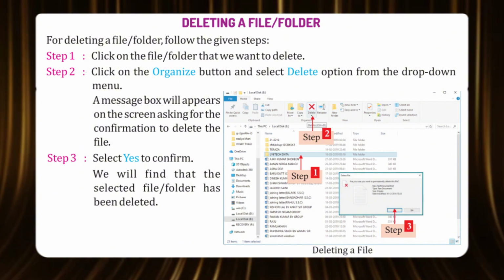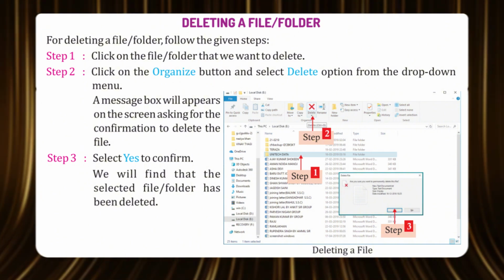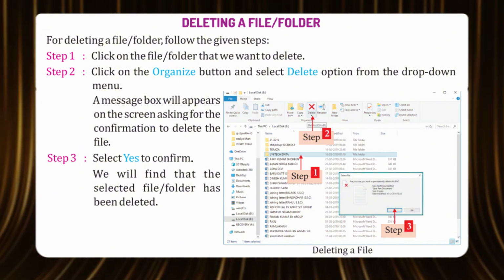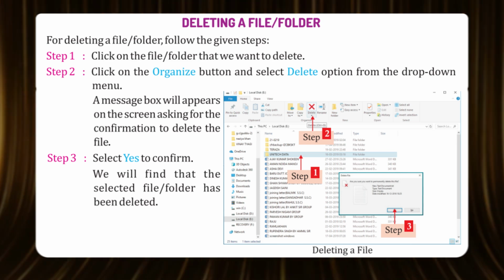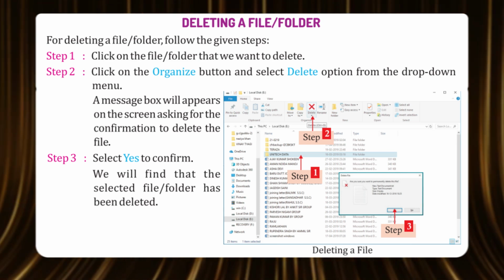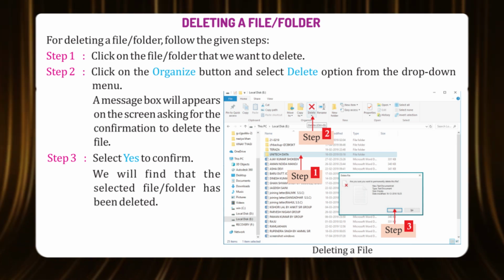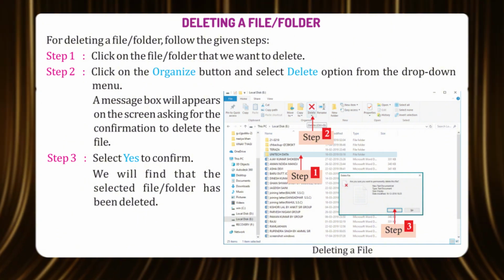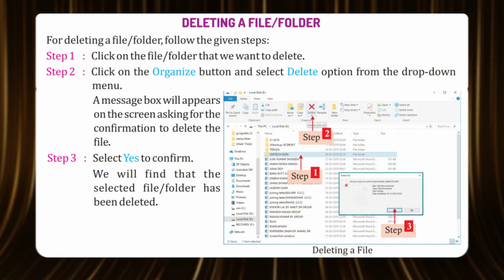A message box will appear on the screen asking for confirmation to delete the file. Step 3. Select Yes to confirm. We will find that the selected file folder has been deleted.